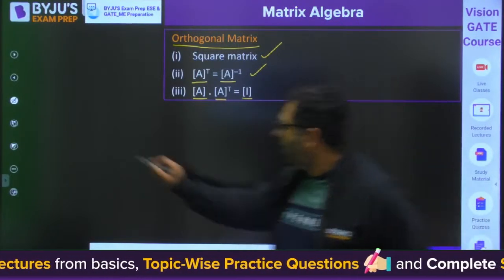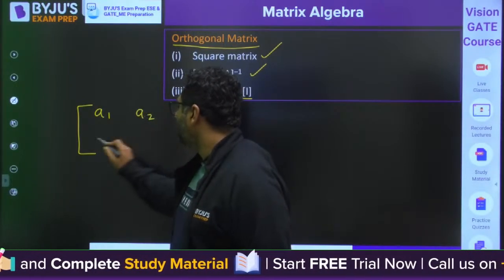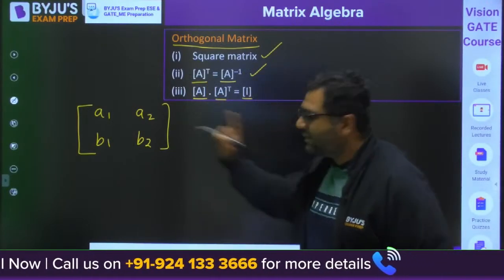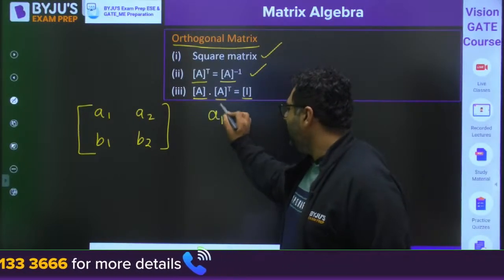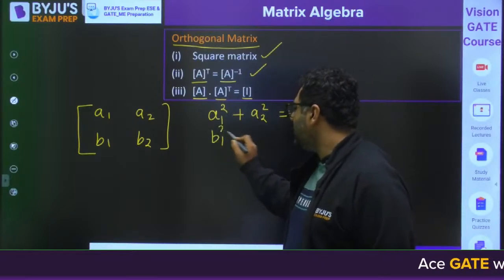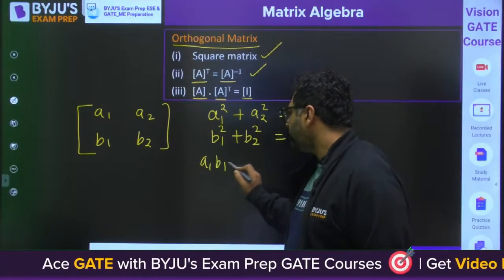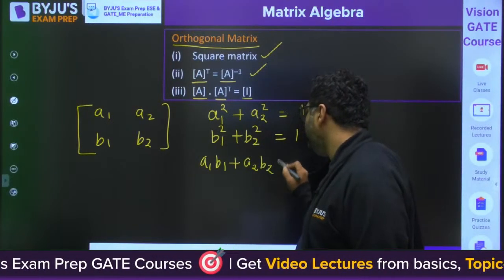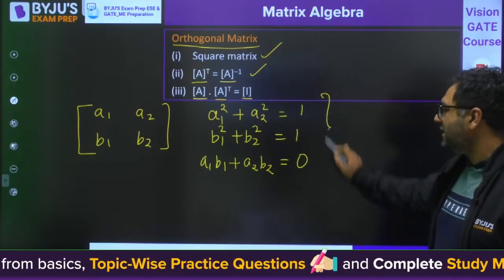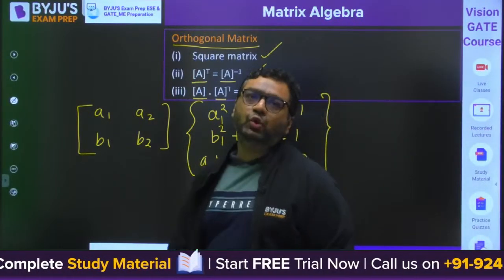And guys, if you have a matrix like this, A1, A2, B1, B2, this is a 2 cross 2 matrix. If this matrix is orthogonal, then my dear, A1 square plus A2 square will be equal to 1. B1 square plus B2 square will be equal to 1. And A1 B1 plus A2 B2 will be equal to 0. So guys, this is also the condition which must be satisfied if the matrix is going to be orthogonal, and we would be using them while solving the numericals.